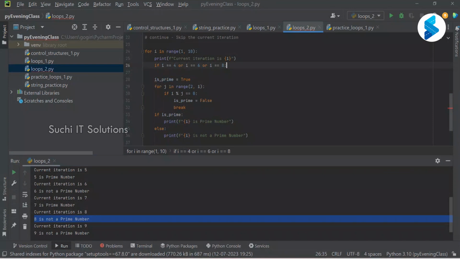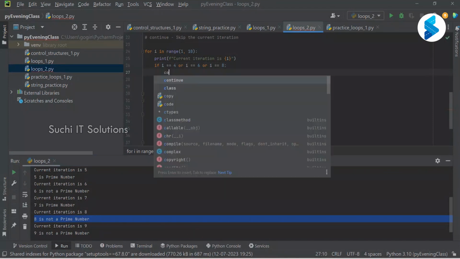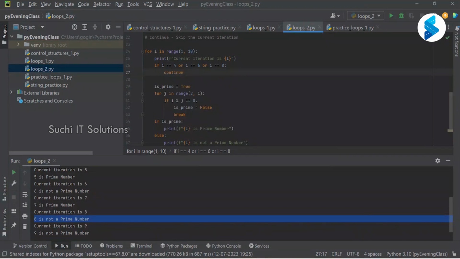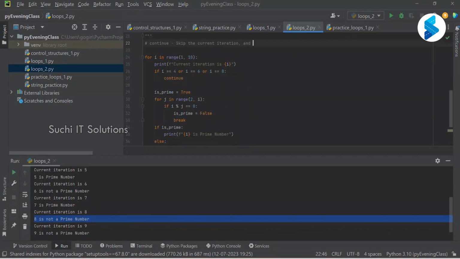If I don't want to proceed further in Python, we have to use a keyword called continue. When I say continue, it will not proceed further. It goes to the next iteration. So it skips the current iteration and goes to the next iteration. Are we clear?